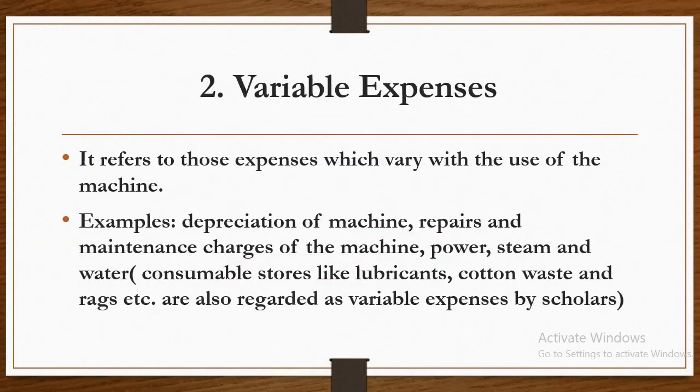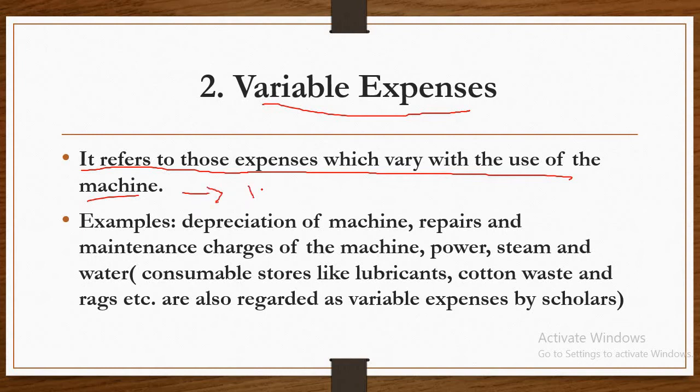Another one is variable charges. What are variable expenses? They refer to those expenses which vary with the use of the machine. Variable charges depend upon the use of the machine. Is it clear? For example, depreciation of the machine.